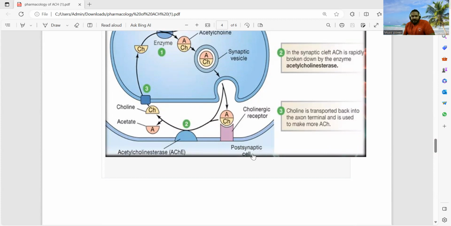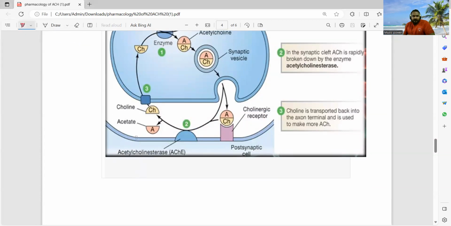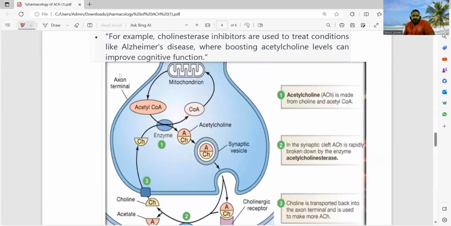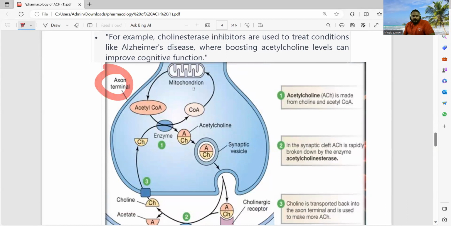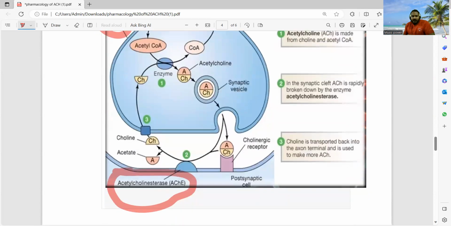This is the postsynaptic cell, and this is acetylcholinesterase, axon terminal. This is acetyl-CoA, and these are synaptic vesicles where the acetylcholine is stored.